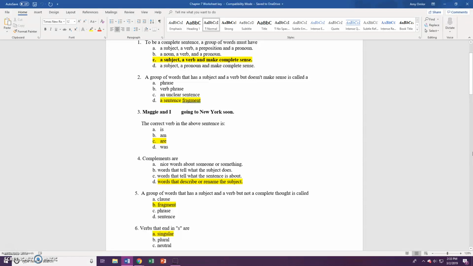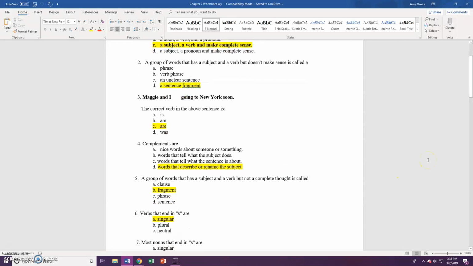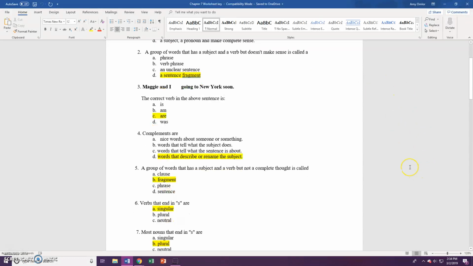Okay. Number 4, complements, with the complements with an E, are words that describe or rename the subject. Now, complements with the I is the other one, nice words about someone or something. But this is one with the E. Number 5, a group of words that has a subject and a verb, but not a complete thought, is called a fragment. This is just like number 2, but worded in a different way.